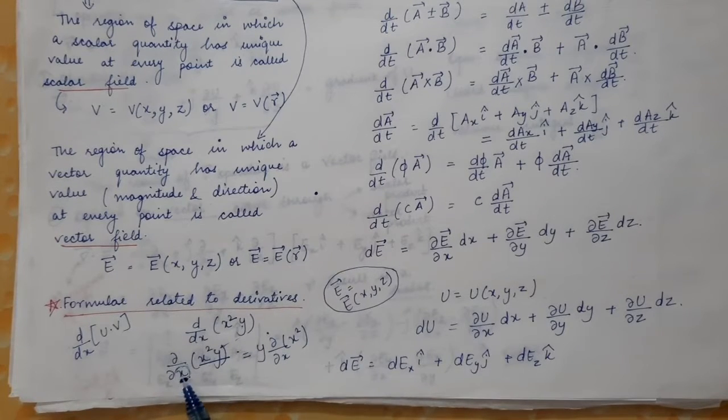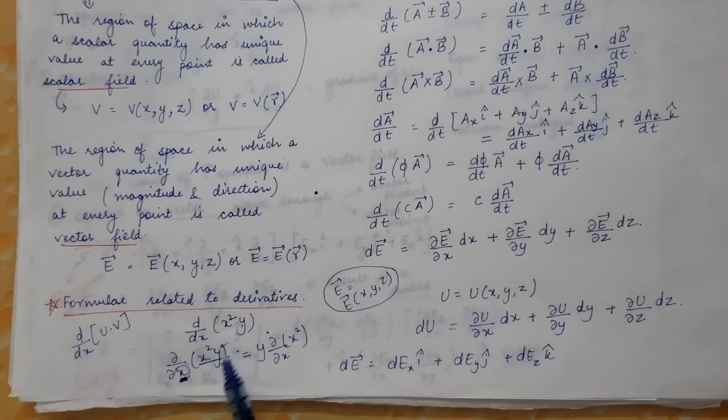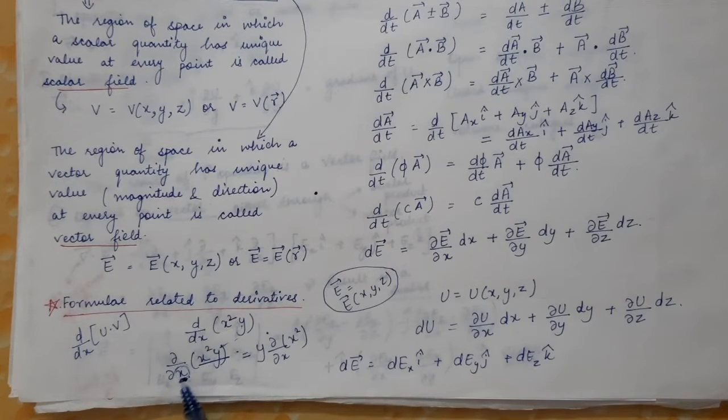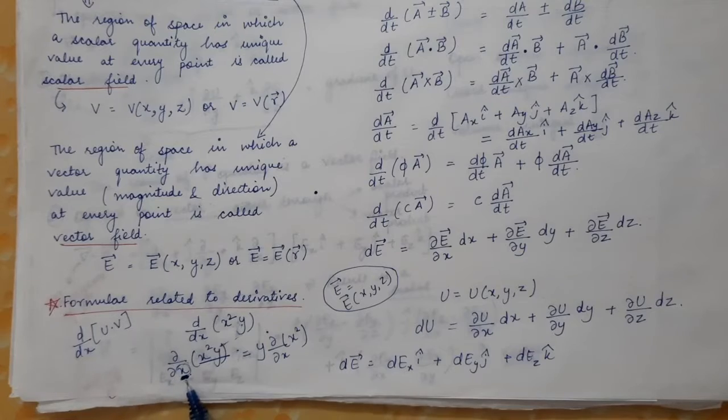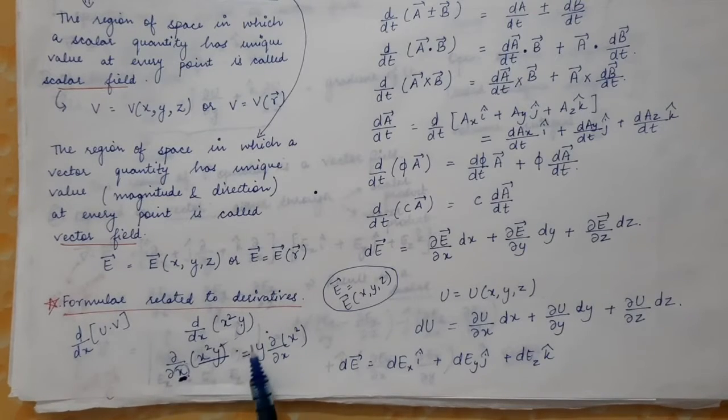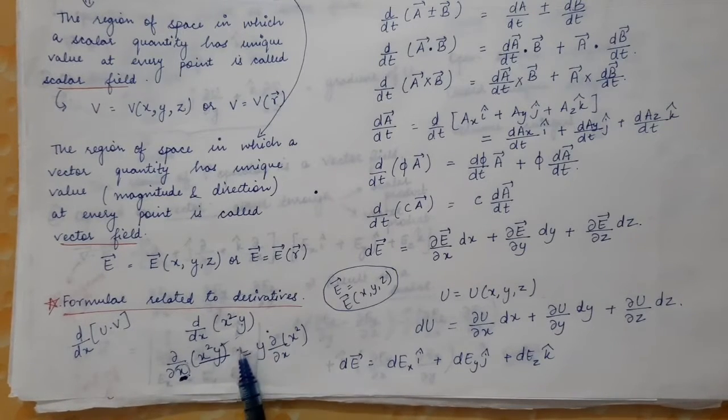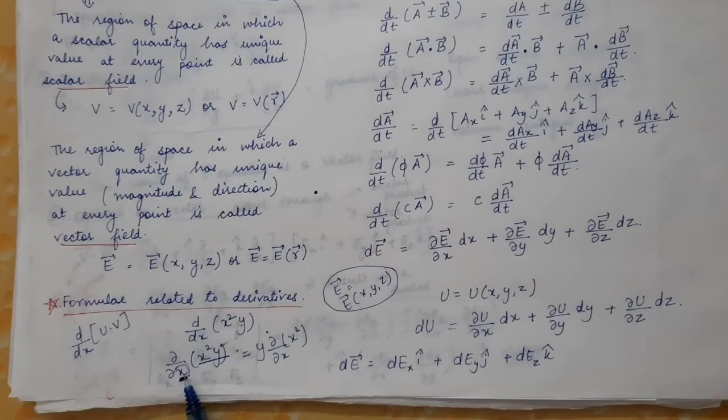Now what is the partial derivative of this same function, that is del by del x of x square y. When you are doing the partial derivative with respect to a particular variable, all the variables in the function except that variable will be treated as constant.